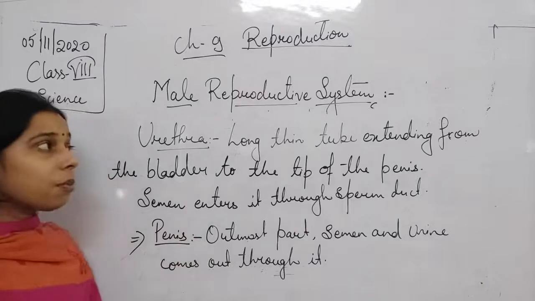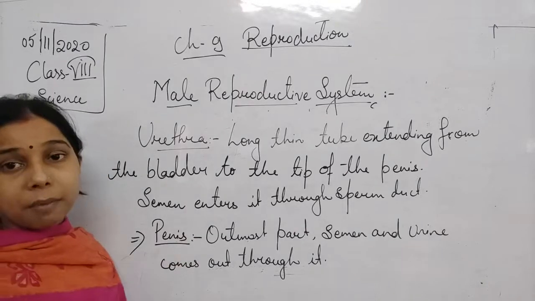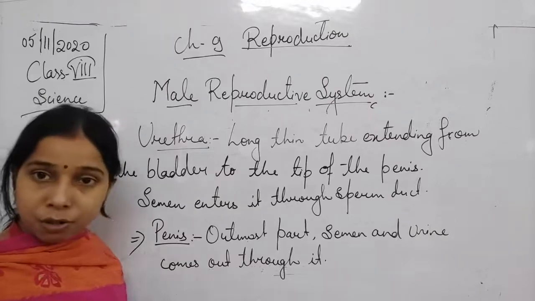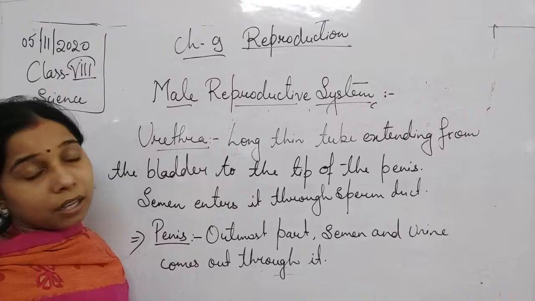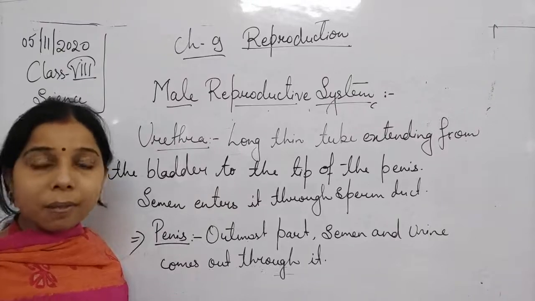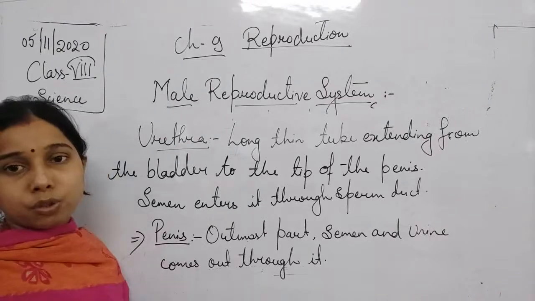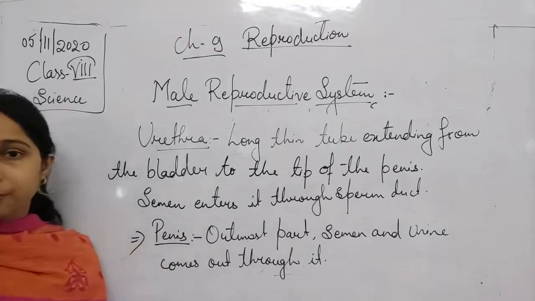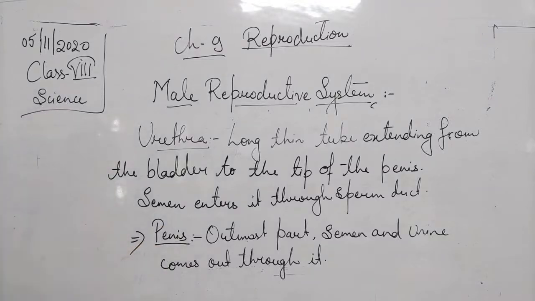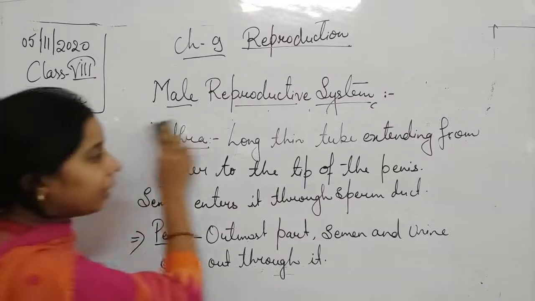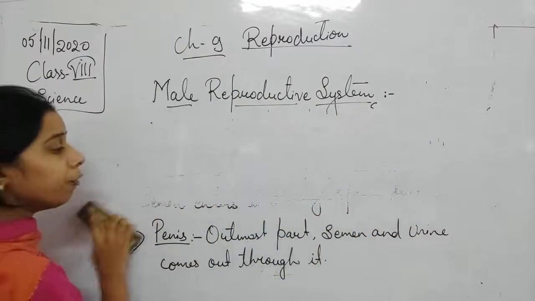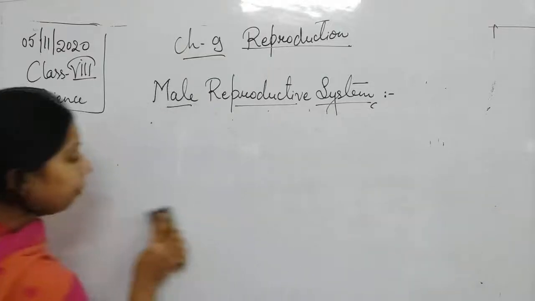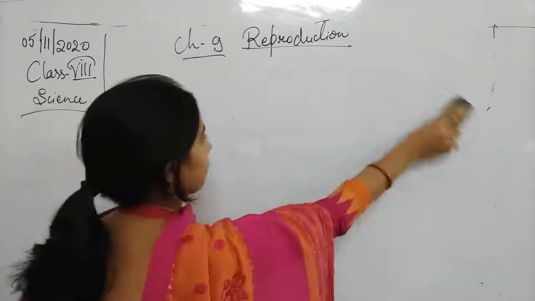Okay, so this is the male reproductive system and the different parts which are involved in the production of sperms and semen, as well as the passage through which the semen passes through the body to outside. So this is all about the male reproductive system. Now we will move to the next one and try to understand, that is the female reproductive system.